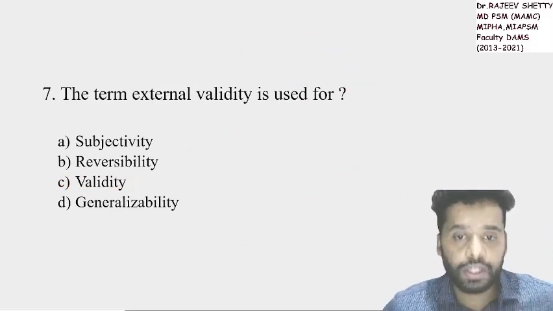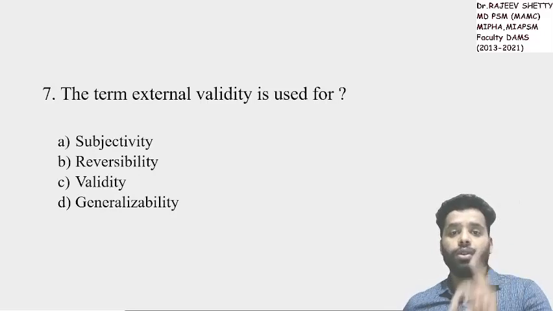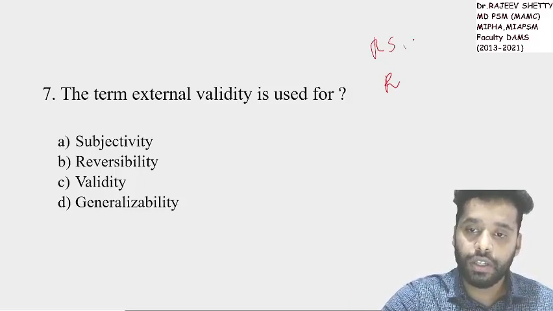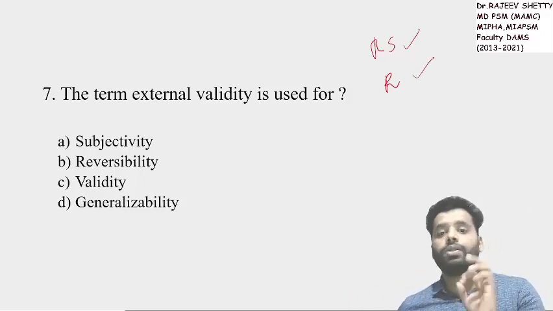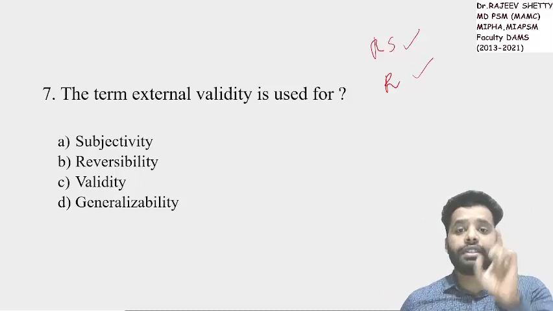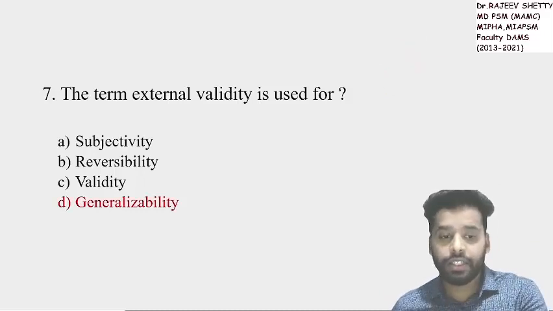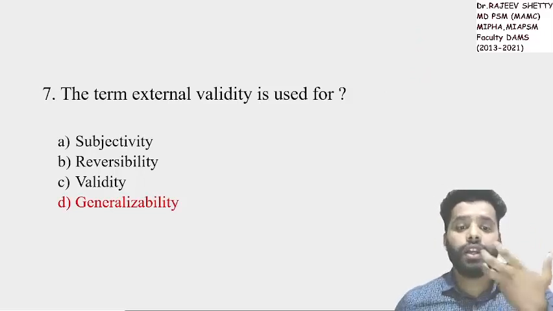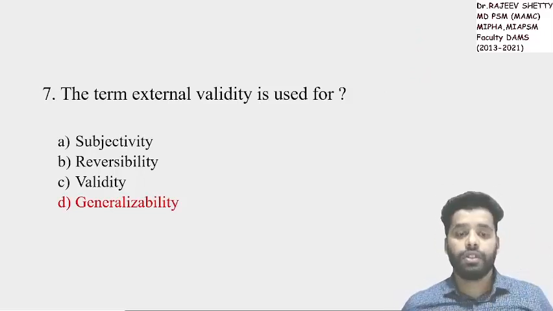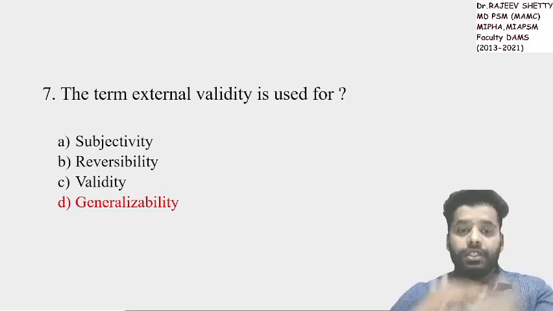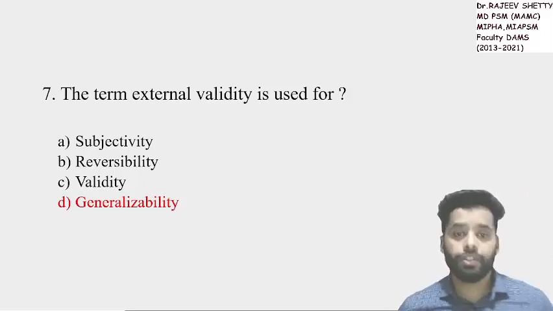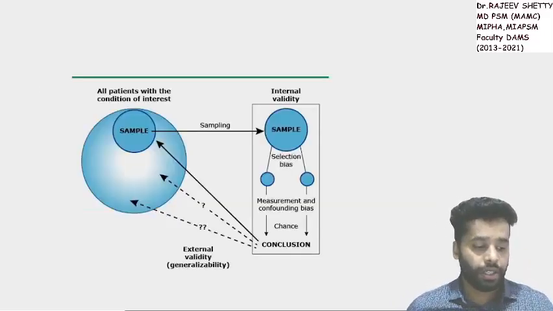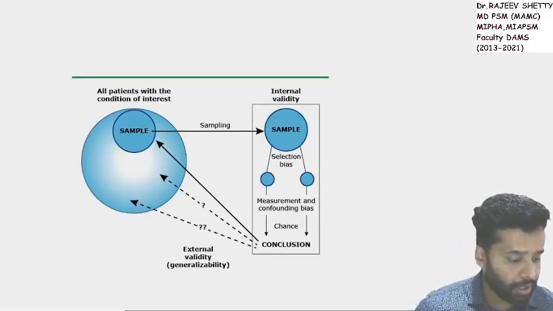Open your notes under randomized controlled trial. I made you write two things. One is random sampling, the other is randomization. Within random sampling, I made you write one point, that is external validity, generalizing the results back to the reference population. The term external validity is used for what purpose? This was the question. It is nothing but generalizing the results back to the reference population. See this image, very important.